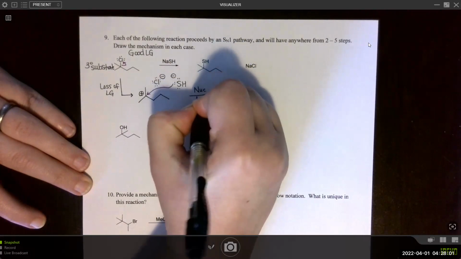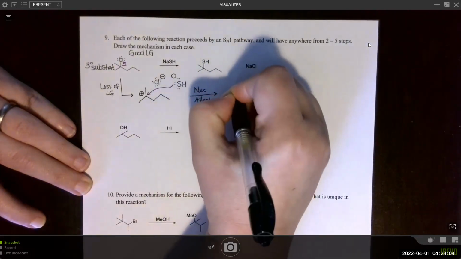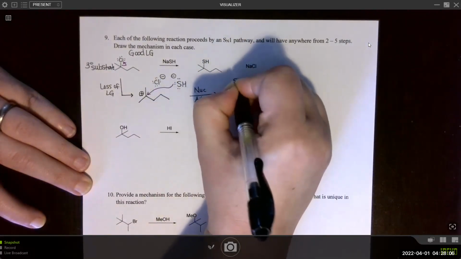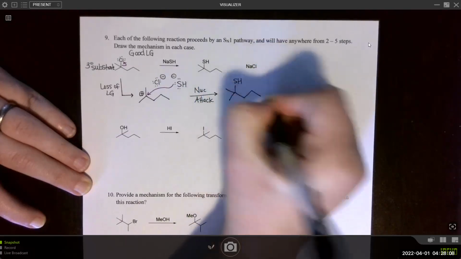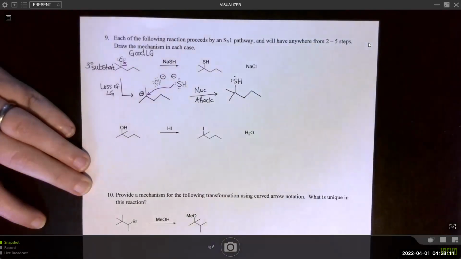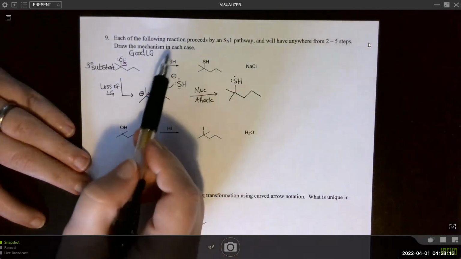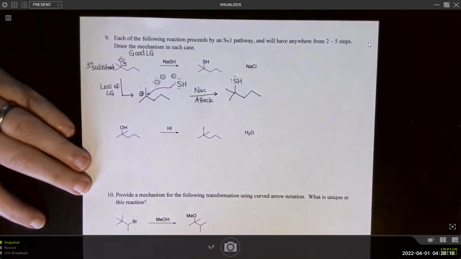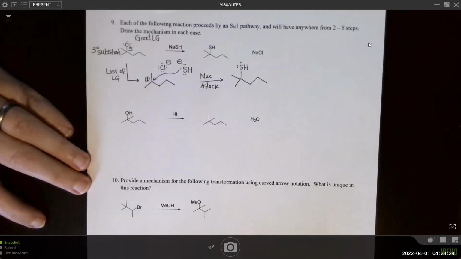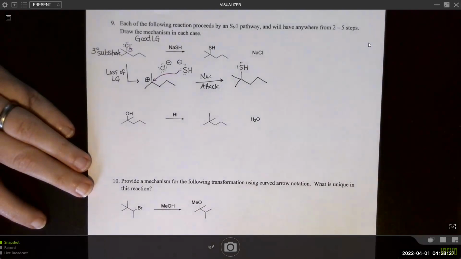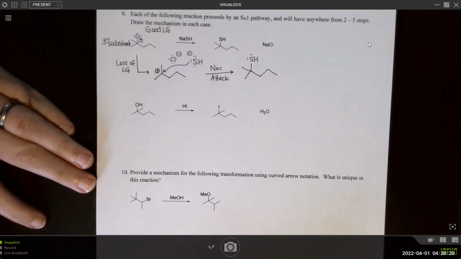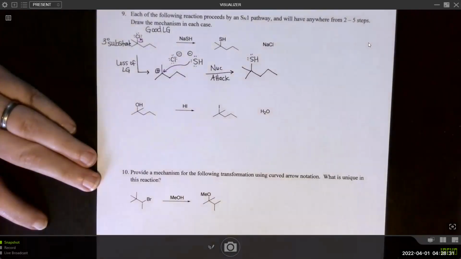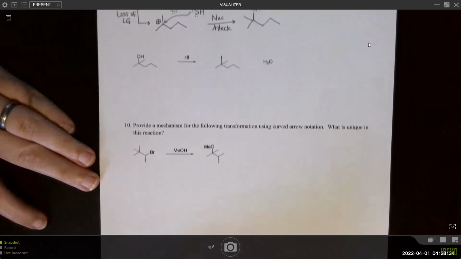Attack. Your product. Okay. And the byproduct is the sodium ions and the chloride ions. So some NaCl is also formed, but that's often left off because it's an inorganic byproduct that we don't really care about, and it's going to be a waste product anyway. All right, so this would be an example of just 2 steps, the shortest mechanism you possibly can have.